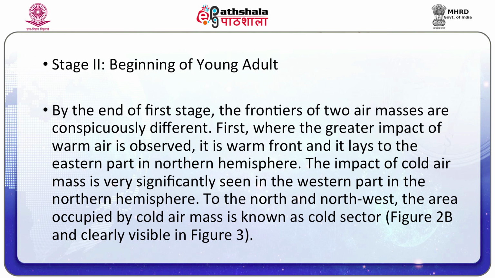Stage 2, beginning of the young adult. By the end of the first stage, the frontiers of the two air masses are conspicuously different. First, where the greater impact of warm air is observed, it is the warm front, and it lies in the eastern part in the northern hemisphere. The impact of cold air mass is very significantly seen in the western part of the northern hemisphere. To the north and northwest, the area occupied by cold air mass is known as the cold sector.